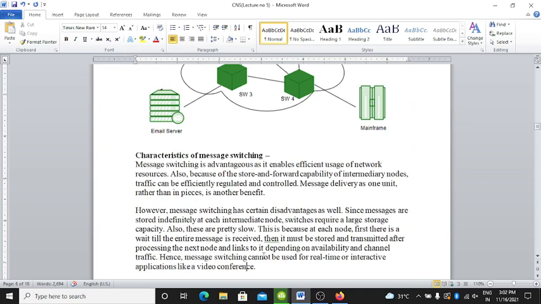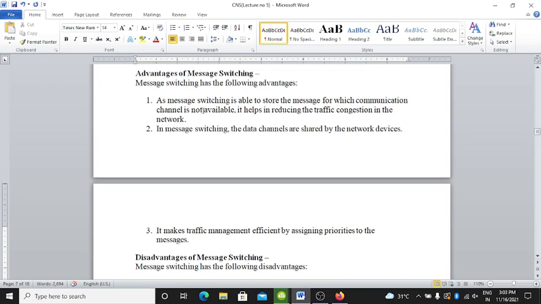Switches require a large storage capacity. Also, they are pretty slow. This is because each node first processes the next node and link, depending on availability and channel traffic. Hence, message switching cannot be used for real-time or interactive applications like video conferencing. Okay.